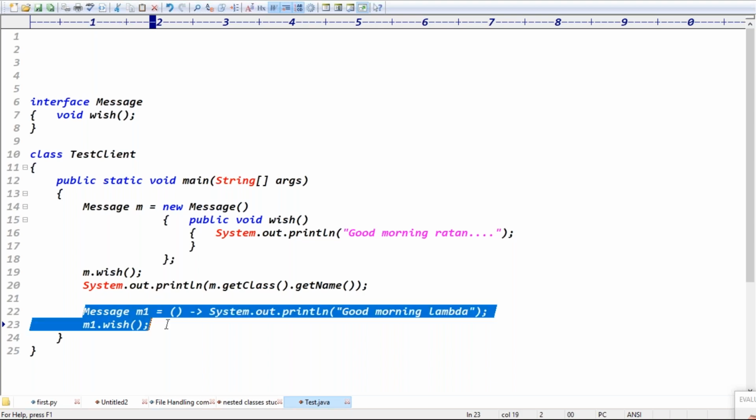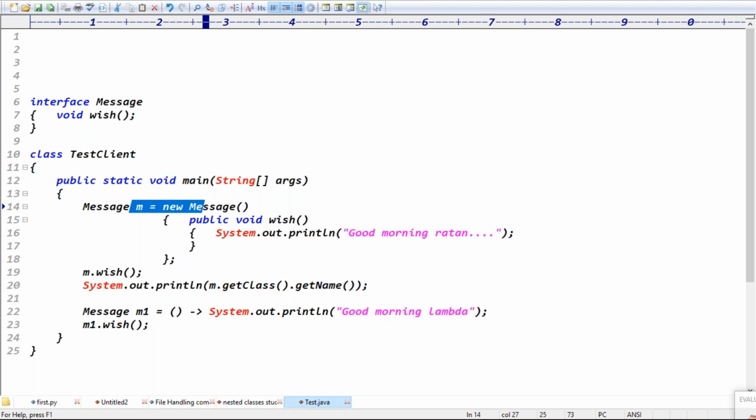In the lambda expression also, are we taking any separate class? There is no separate class, guys. Number one, we are not taking a separate class, and we are not creating an object of message. It means there is no anonymous inner class. In that case, what happened? There is no bytecode, right? The bytecode is definitely reduced.